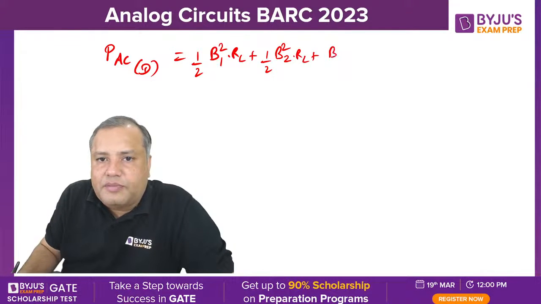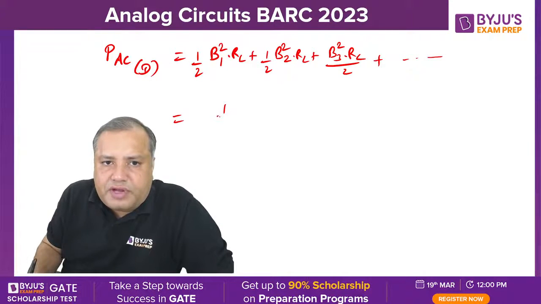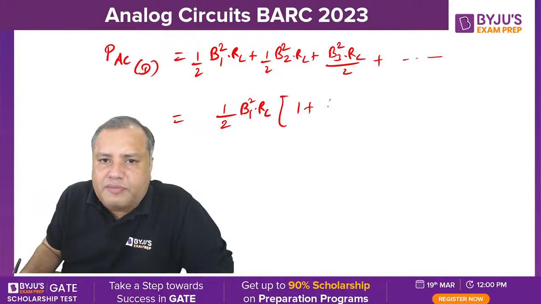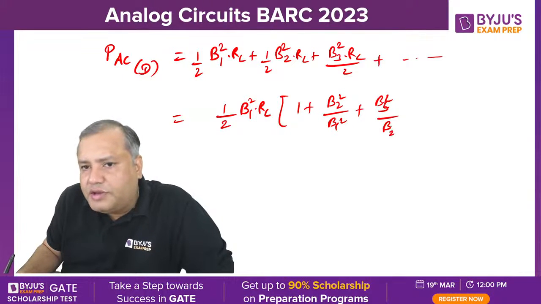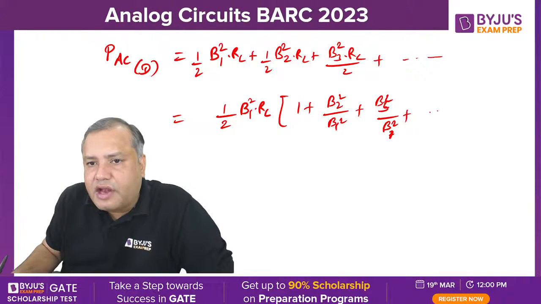In the third component it will be B3 square into RL by 2, and this will go up to infinite. So if you take 1 by 2 B1 square into RL common, then you will get 1 plus B2 square by B1 square, then B3 square by B1 square, and so on.